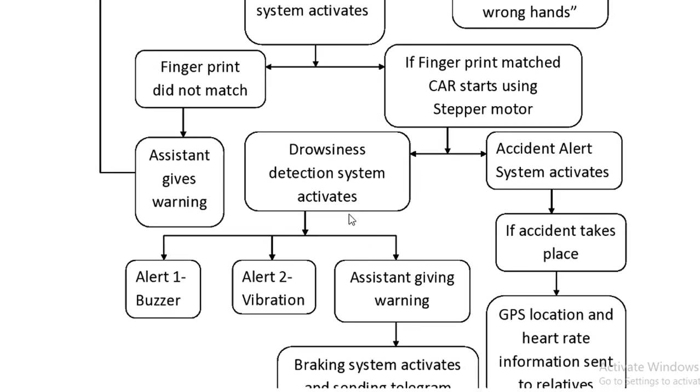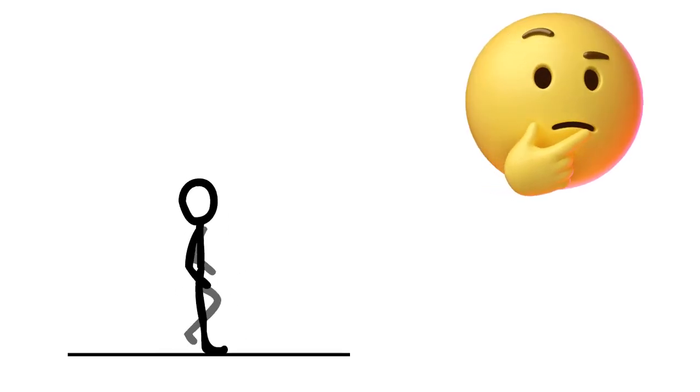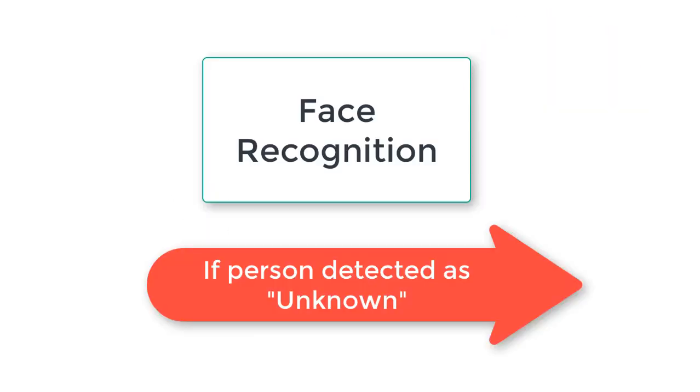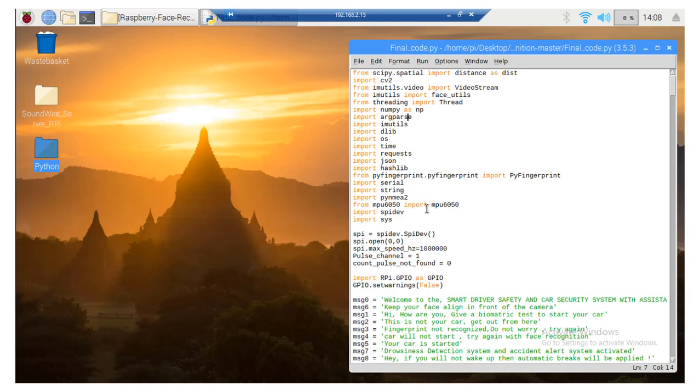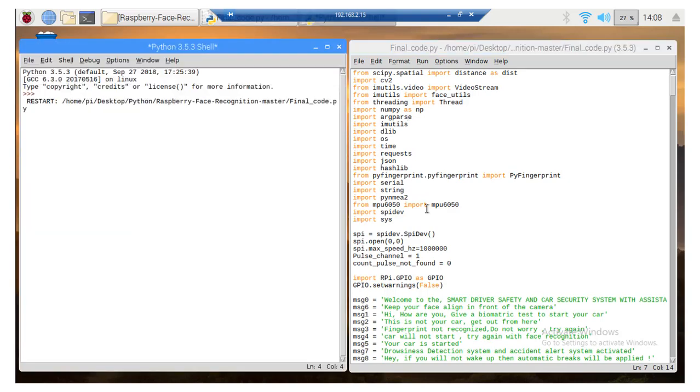In between these alerts and drowsy conditions, if an accident happens, then according to the accelerometer reading, the GPS location of the accident place with the heart rate of the driver will be sent to the relatives. Let's understand step by step how this project will work. On the right hand side you can see the code is written and on the left hand side the code is running.